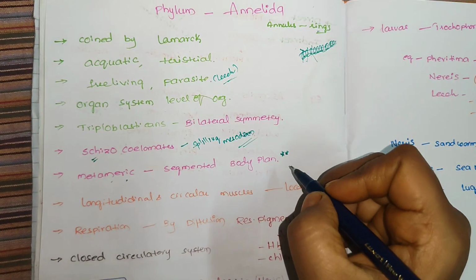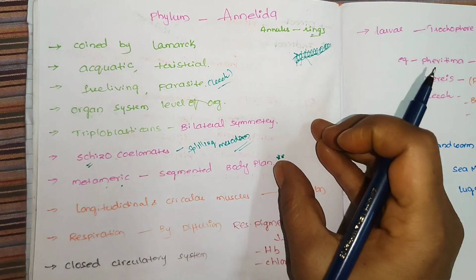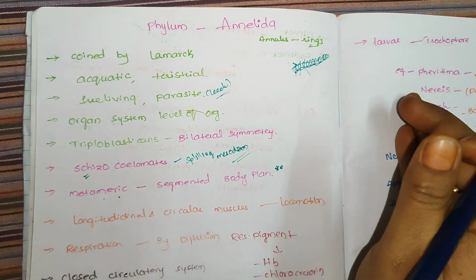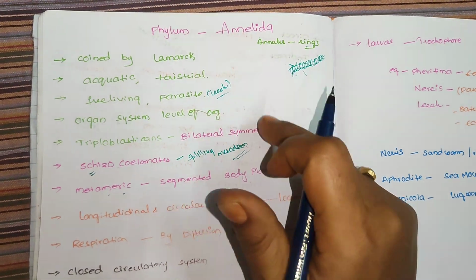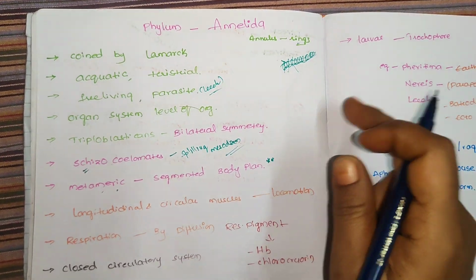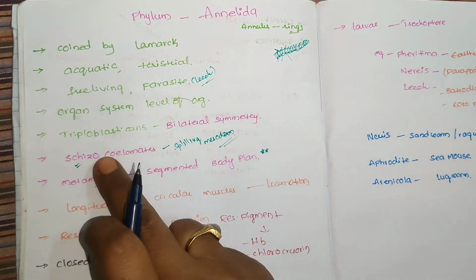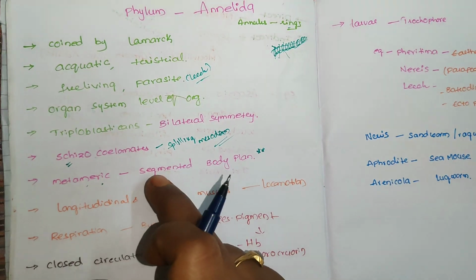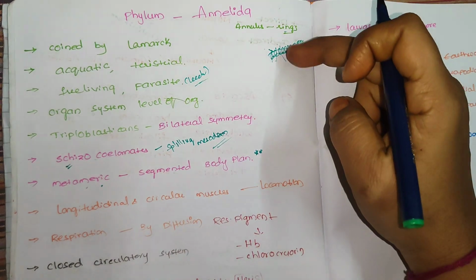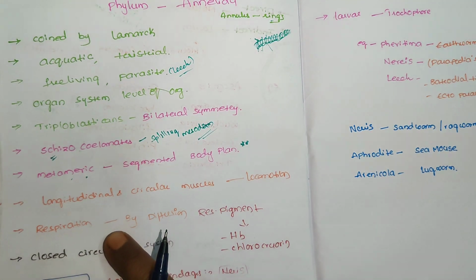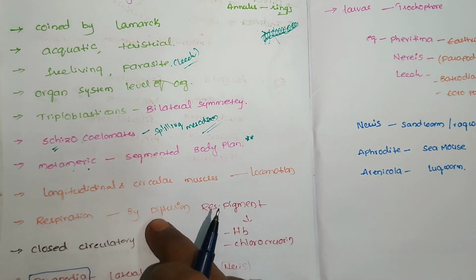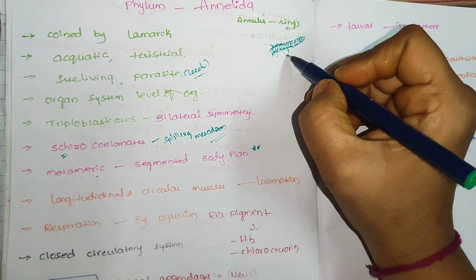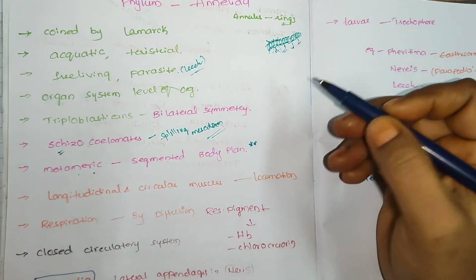In statement-wise questions, they may ask in MCET and NEET in which phylum the segmented body plan is first seen. And also, they may ask the special characters of Annelida in statements, where you have to choose right or wrong statements. So remember, first coelomic organisms, schizocoelomates, and metamerically segmented body plans also there, annual rings also there. And here the respiration is done by diffusion, through the skin of the organism.